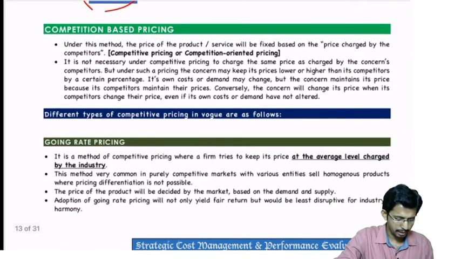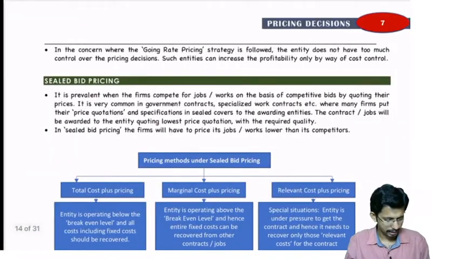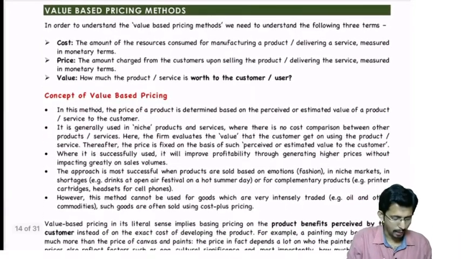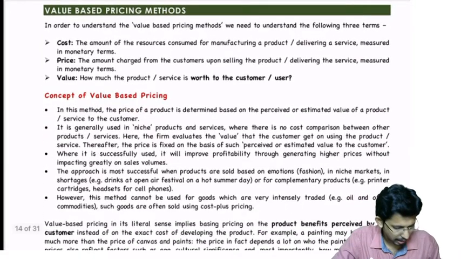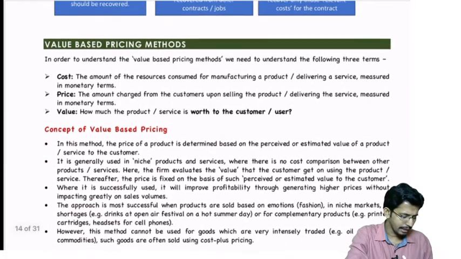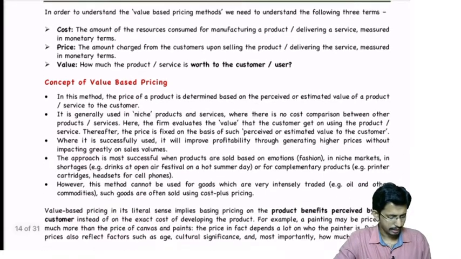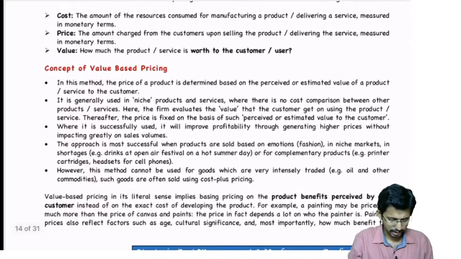Then you have competition based pricing, in which we have seen going rate pricing, then sealed bid. Then marginal cost, those things we have seen. Then value based pricing methods, another area. This is one important area. You can mark it as important because we can expect a short question from this. Then the concept of value based pricing, we discussed it in the class.